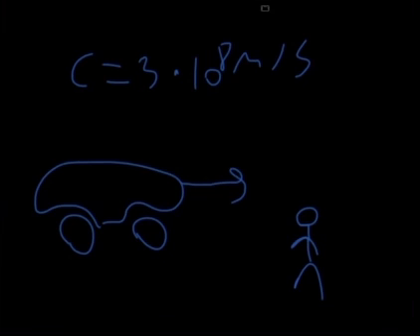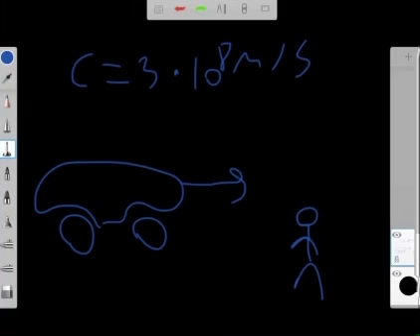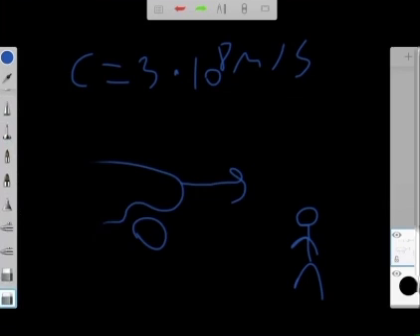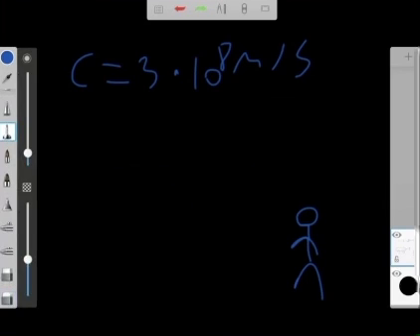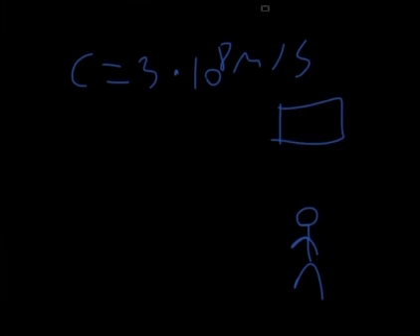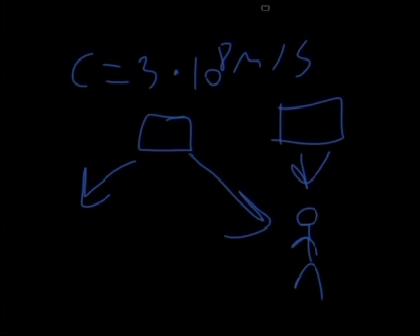Let's say here's this truck coming this way, or let me draw a better picture. Let's say here's a block and it's sliding towards the person right here, and let's say there's another block, it's sliding like this. So the speed of light coming towards this person right here would be 3 times 10 to the 8 meters per second, and right here it would be going 3 times 10 to the 8 meters per second plus the speed of the block.